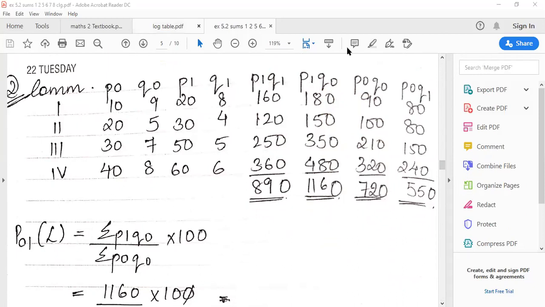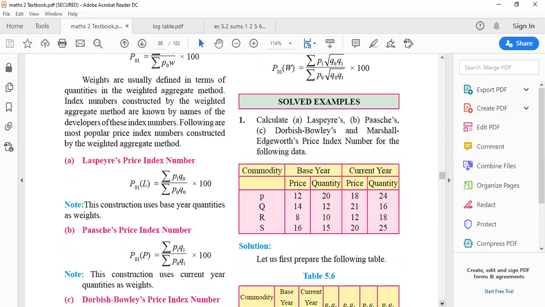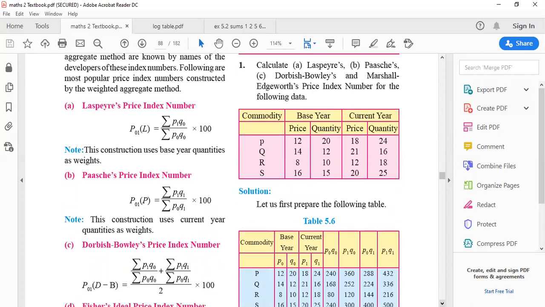Okay. So this is the question, or I'll show you the proper format of the textbook. Just wait a minute. Okay. Can everyone see the textbook? Now here you can see, I'll just explain to you all the first solved example so that you will understand how to do the sum. So this is your sum number 1. Calculate Laspeyres, Paasche's, Drobisch-Bowley and Marshall-Edgeworth price index number. So here are the names. In this case, you have to find only 4 of them. You don't have to find Fisher's price index over here. So this will be your main question.